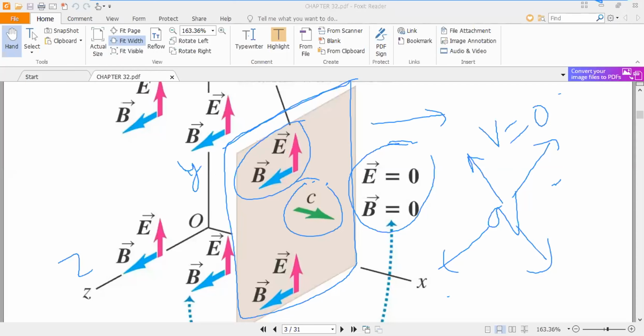Okay, so we discussed that when charges are at rest, they create an electric field. They have an electric field surrounding them whenever they are at rest. So this is the electric field around a charge. This is a stationary charge.